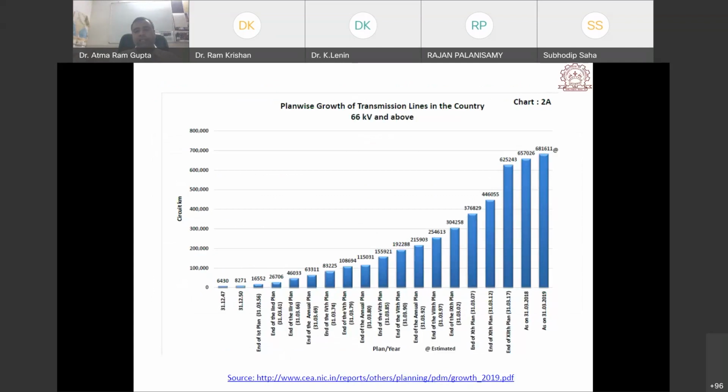How the circuit kilometers have increased, as per the 5 year plans. If you see the 66 kV line, all the 66 kV transmission lines are increasing as per the 5 year plan, we are able to see this.